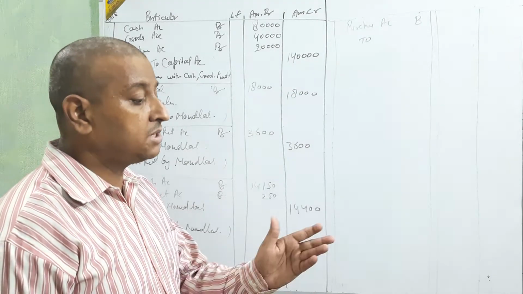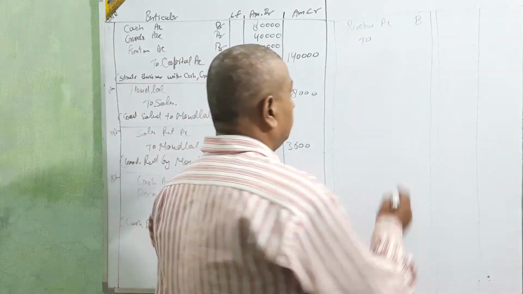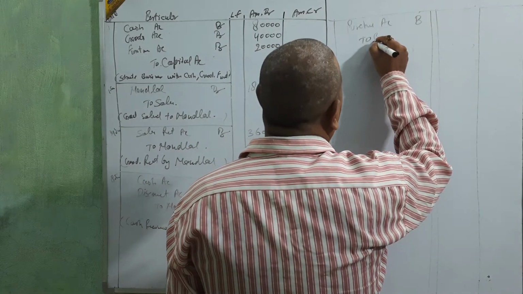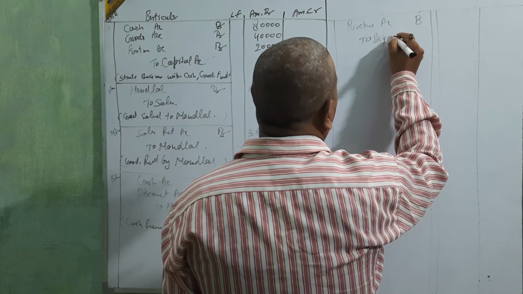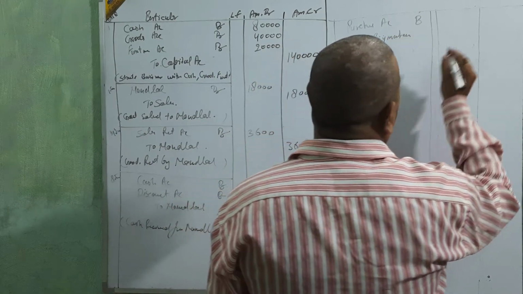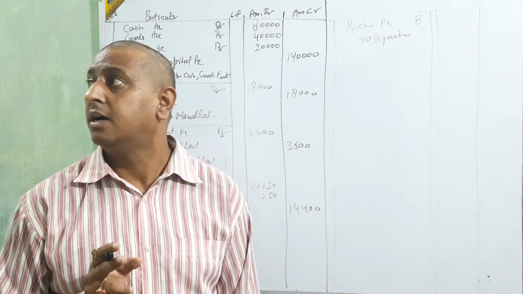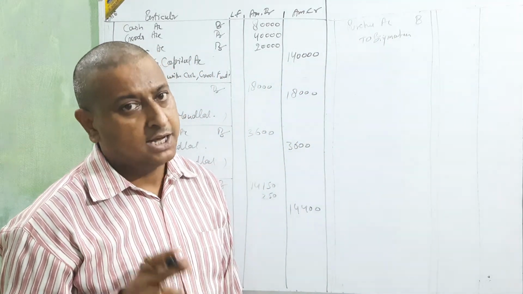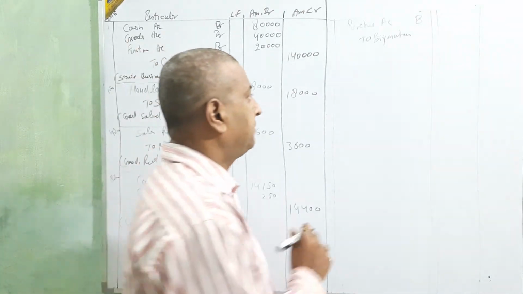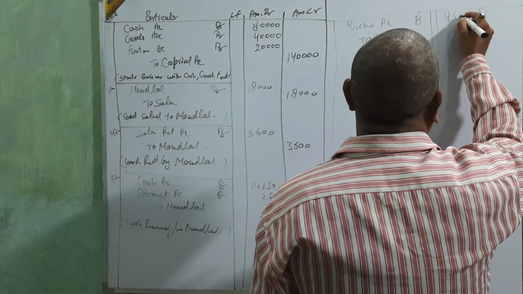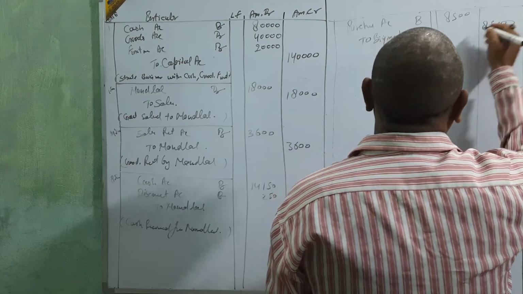Okay. From which name? Bridge Mohan. So purchase account debit to Bridge Mohan. 10,000, 15% trade discount. 15% is 1,500. It means 8,500.